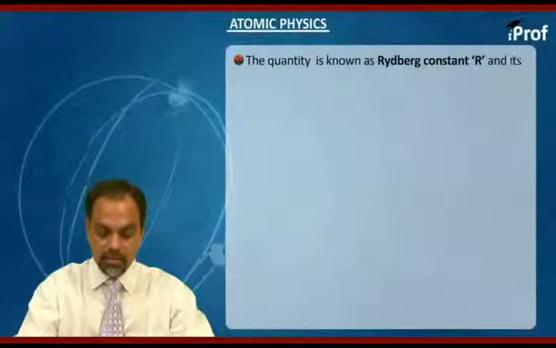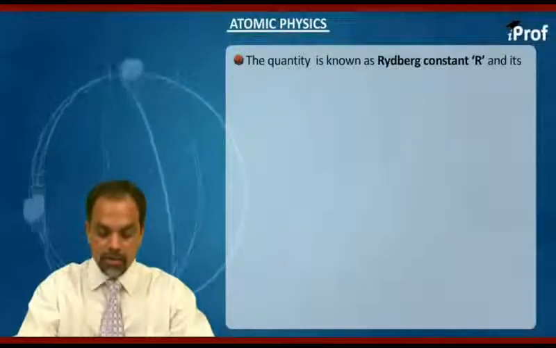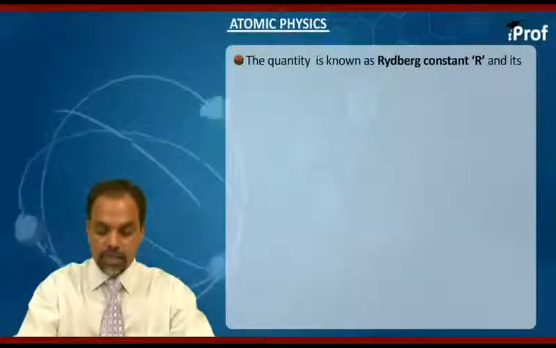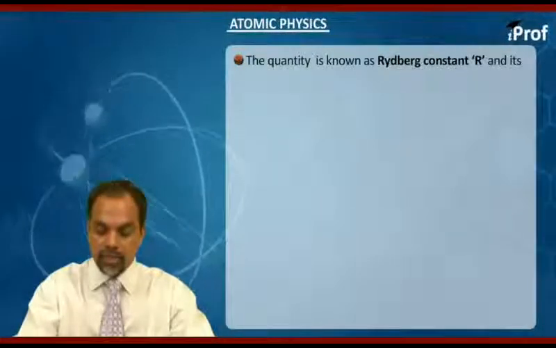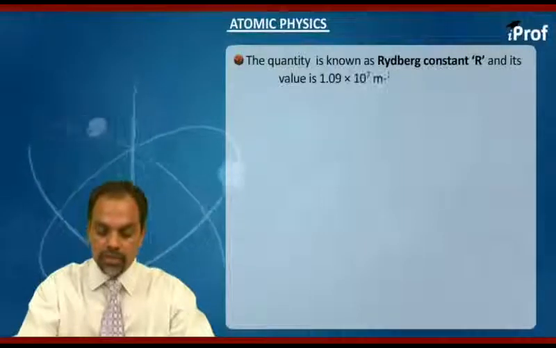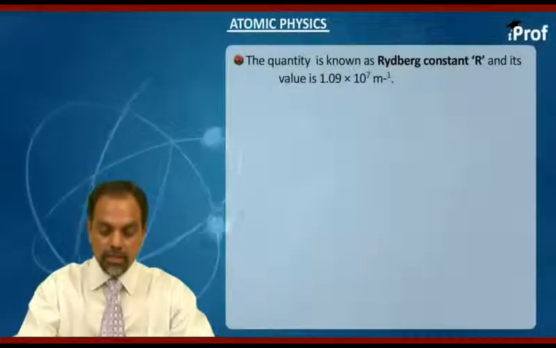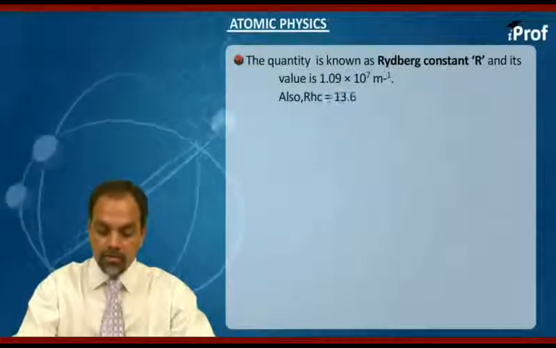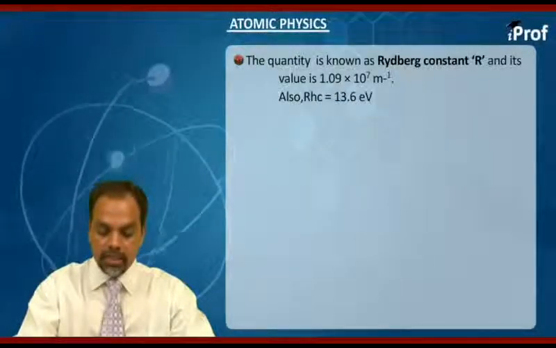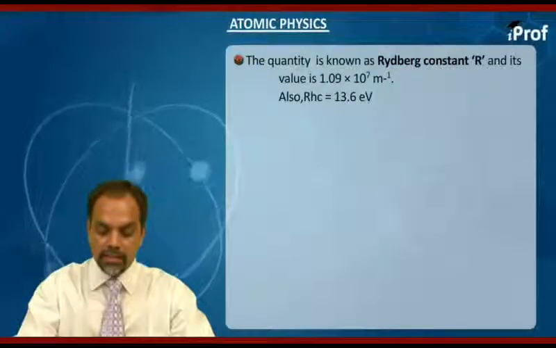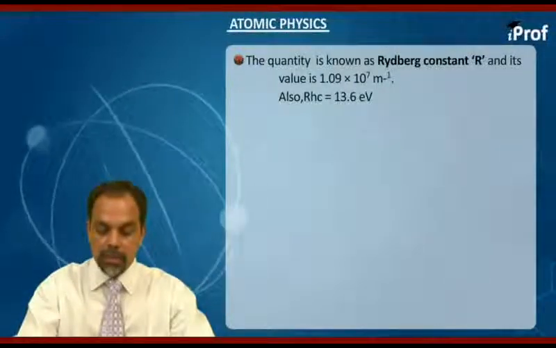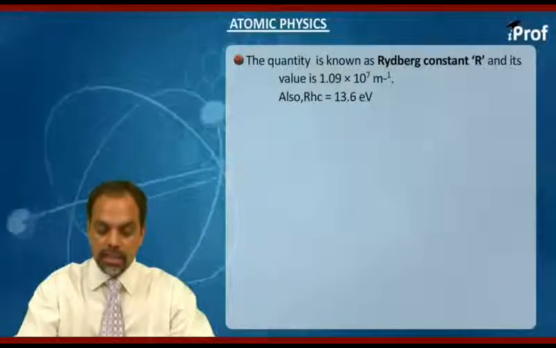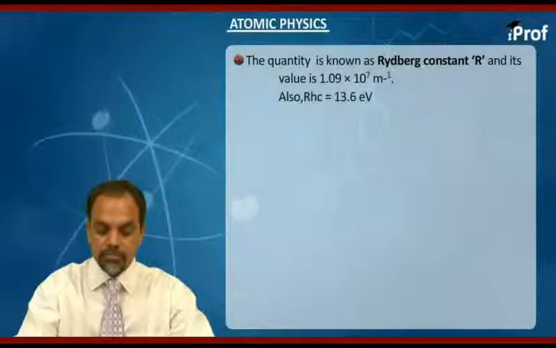The quantity m e to the power 4 divided by 8 epsilon naught square Ch cube is known as Rydberg constant, and we will be denoting it by R, and its value is 1.09 into 10 to the power 7 per meter. Also this expression is important, student, that RHC, that is the product of Rydberg constant, Planck's constant, speed of light is equal to 13.6 electron volt.